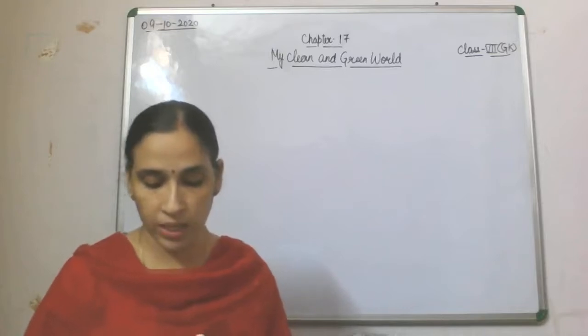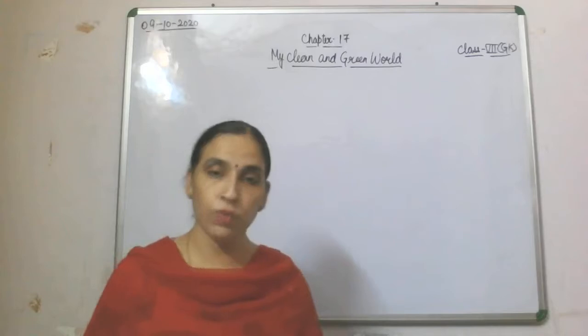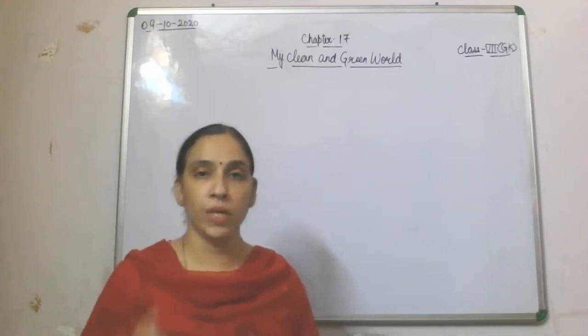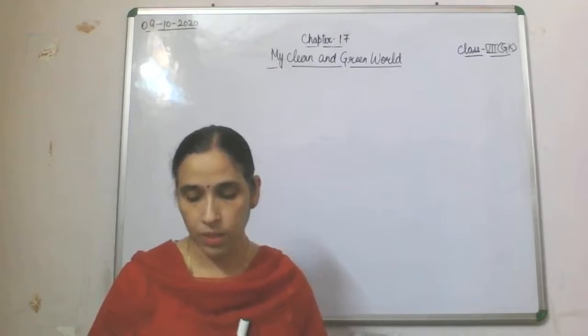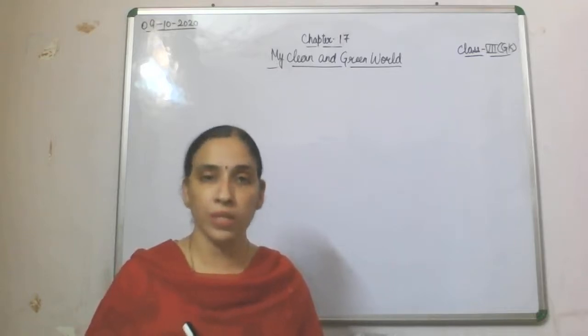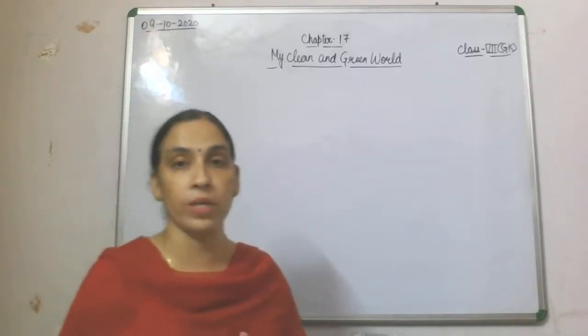These 4 color dustbins we have. See, the first 2 dustbins are red and blue. In blue we were putting the wet garbage.